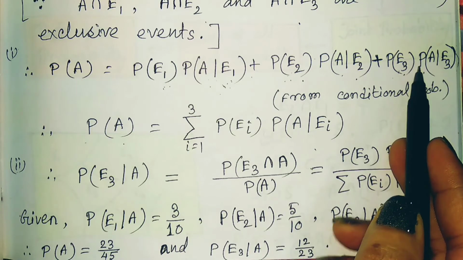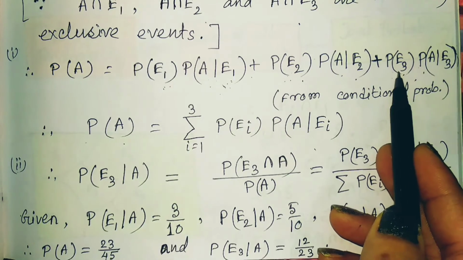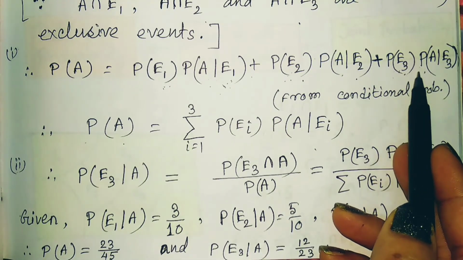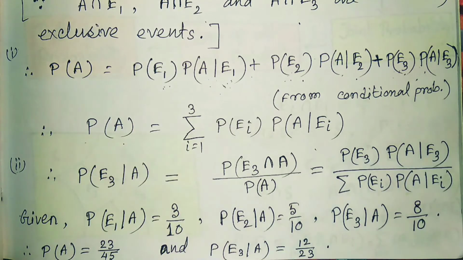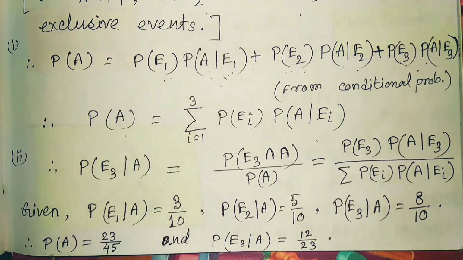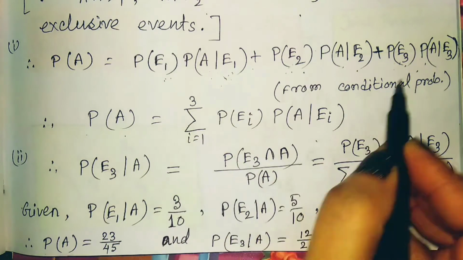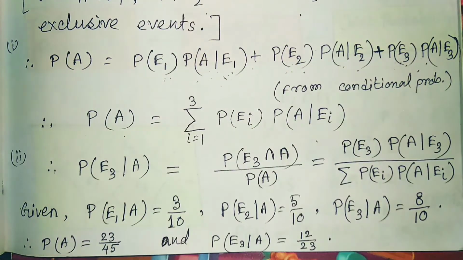Again, its value is 3 by 9 and probability of A given E3 is then 8 by 10. If we substitute all those values and simplify, then we will find out the probability of A is 23 by 45. Just by calculation we will find out this one. So this is the probability that the vaccine will be invented.